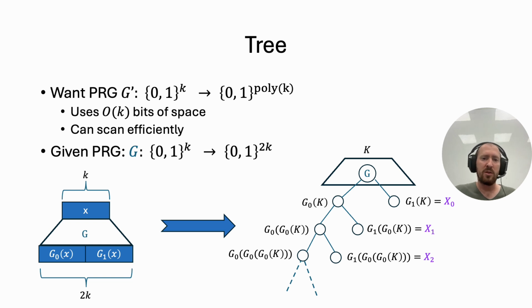So iterating over this tree requires order of k bits, and scanning it entirely requires order of n applications of the given PRG. And this concludes our bitmap dealer that uses no bitmap. We present a more efficient construction in the paper, and I encourage you to check it.